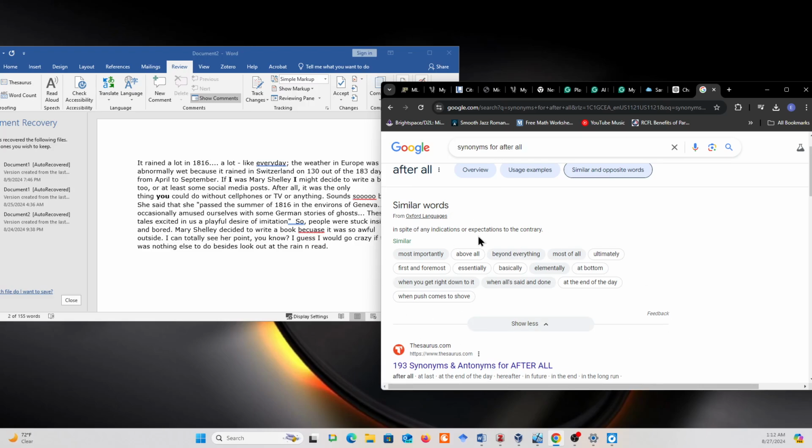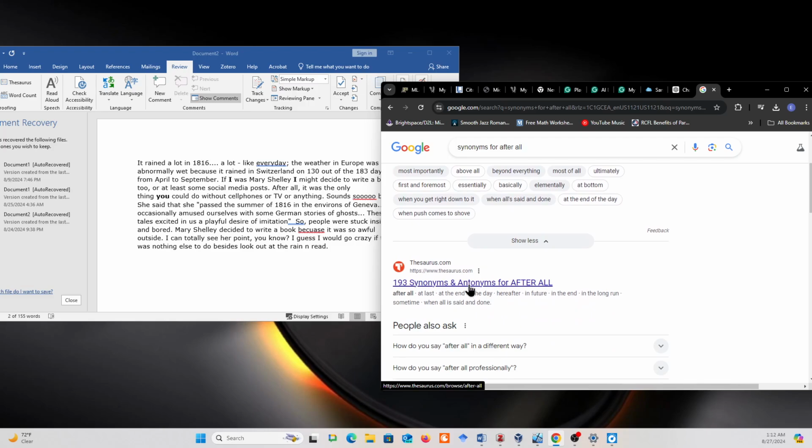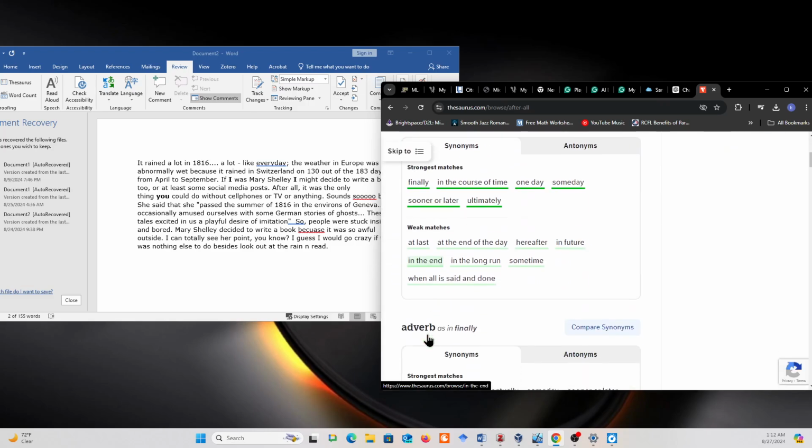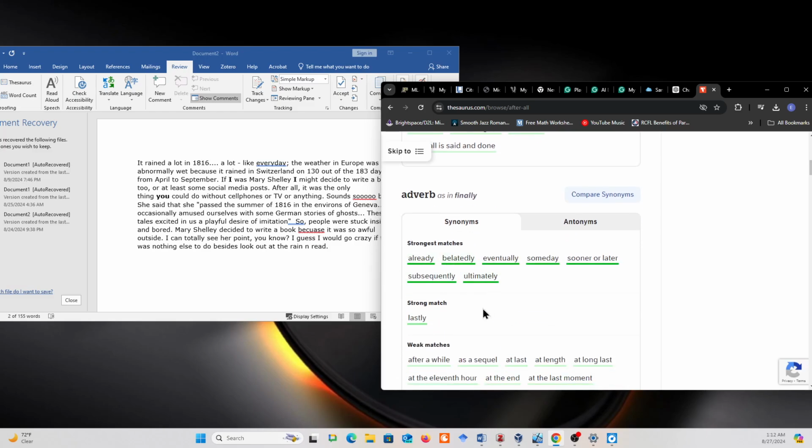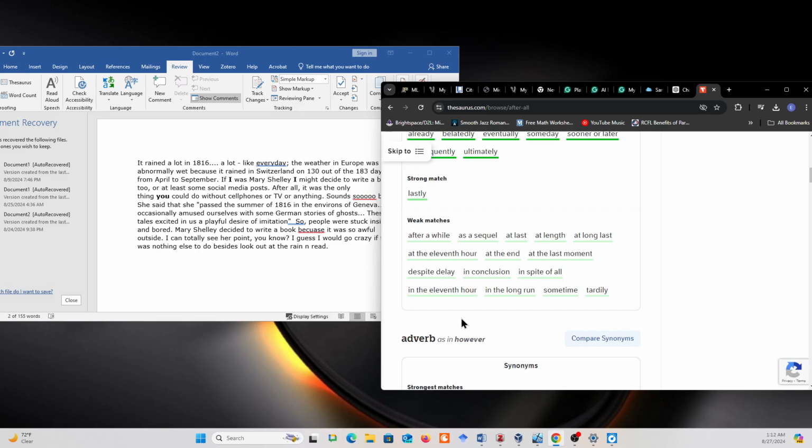So I use this quite a bit. Sometimes I'll click on a thesaurus. That's usually the first thing that comes up, and it'll give you suggestions. It'll give you adverbs. Again, I'm just using it as a thesaurus. Anybody my age knows what a thesaurus is. So we used to use them all the time when we wrote, especially when I was doing my undergrad. We didn't have all these online tools. So in some ways, things have gotten a bit easier, but we just have to be careful.